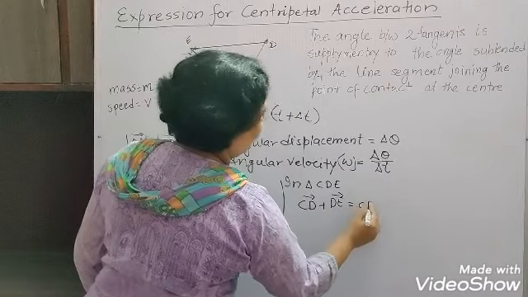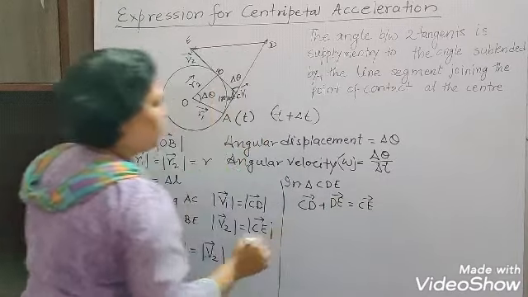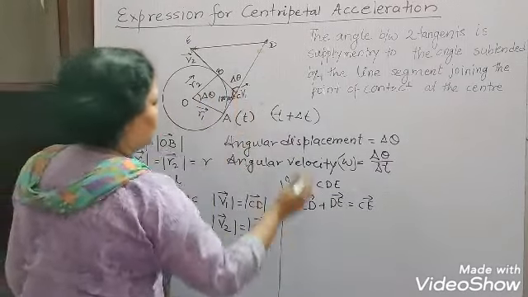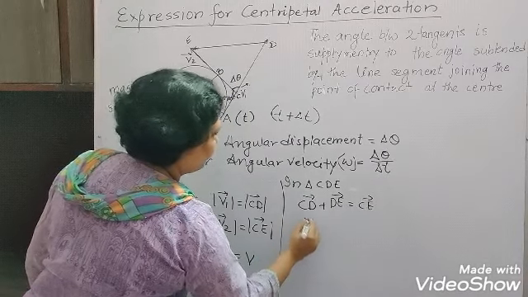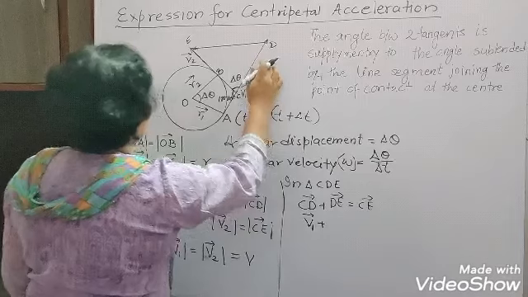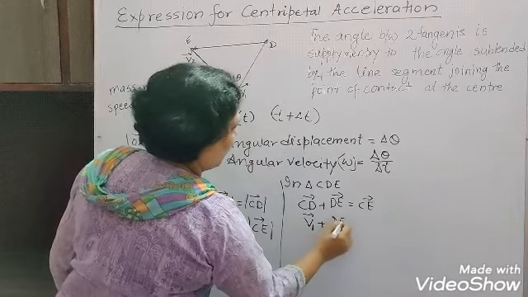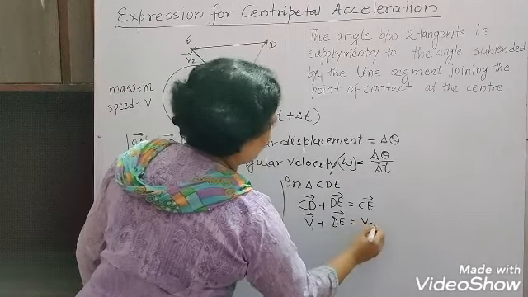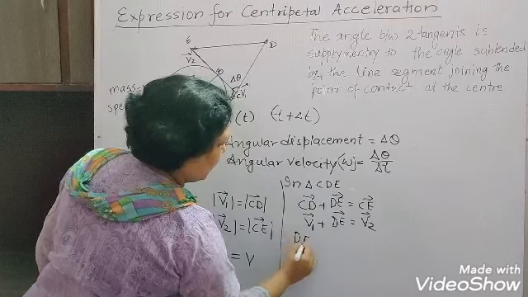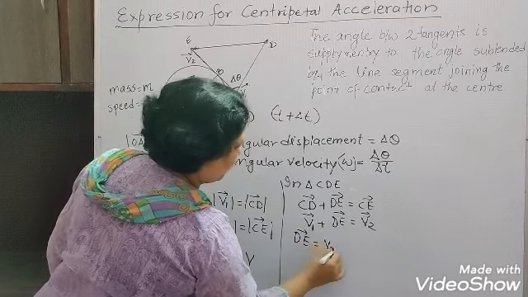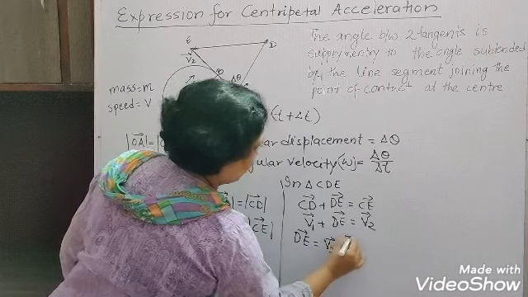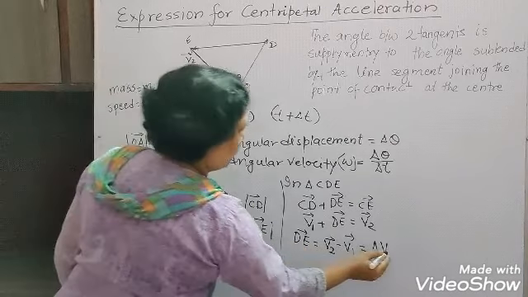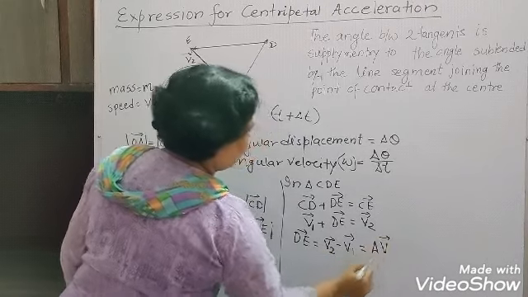CD is v1, plus DE, which we don't know, equals CE, which is v2. That means DE is equal to v2 minus v1, or we can write this as del v. Now DE is equal to del v here.